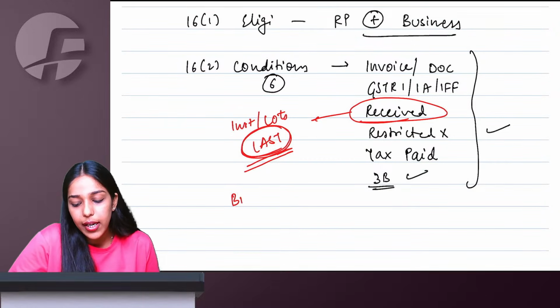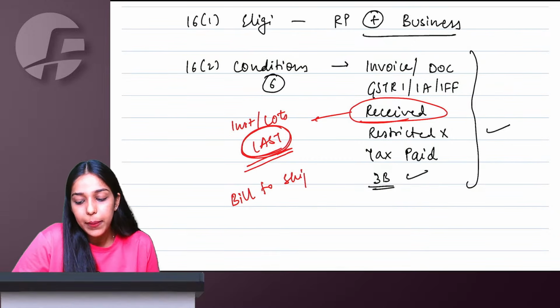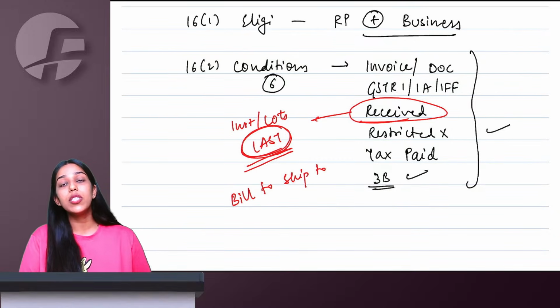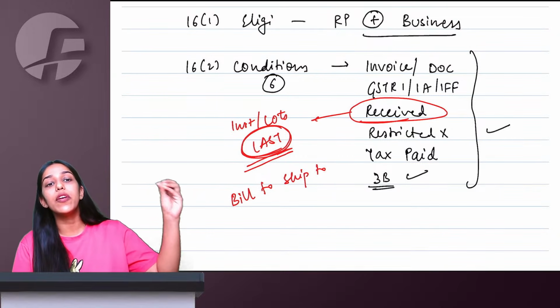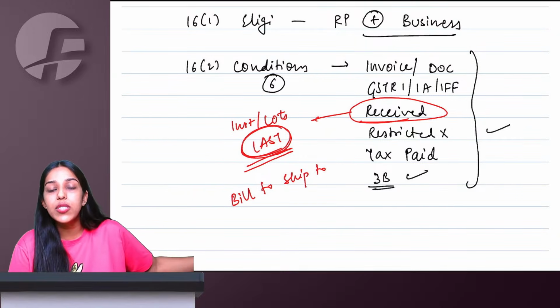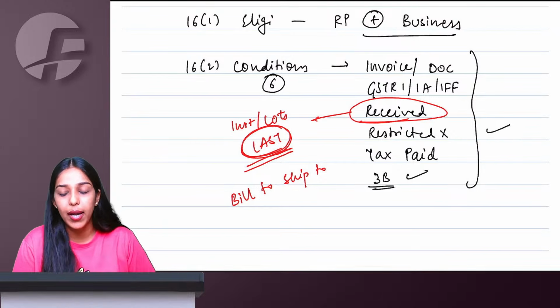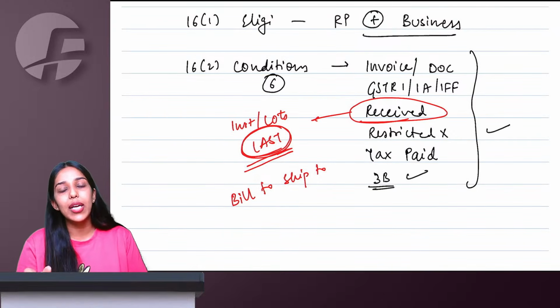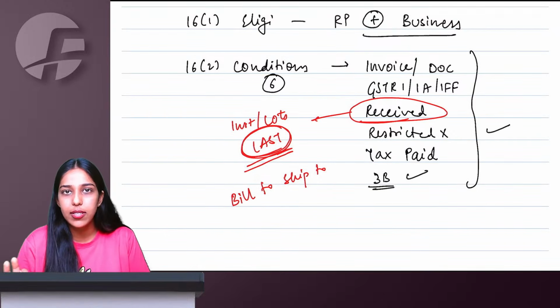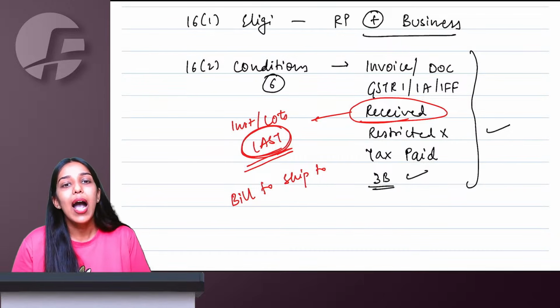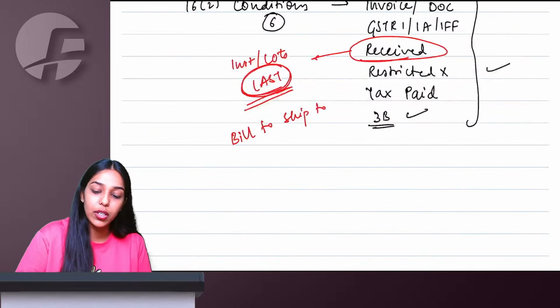If there is a case of bill to ship to model, meaning the recipient has not received the goods and directed the supplier to ship them to someone else and give the bill to the original buyer, in that case also it's okay. The buyer will be deemed to have received the goods, and he can take the ITC in case of bill to ship to model.